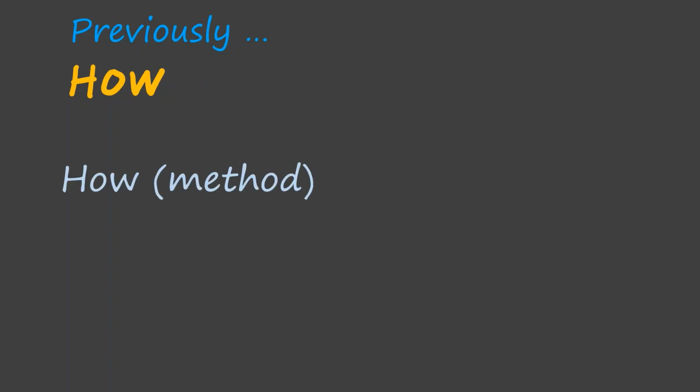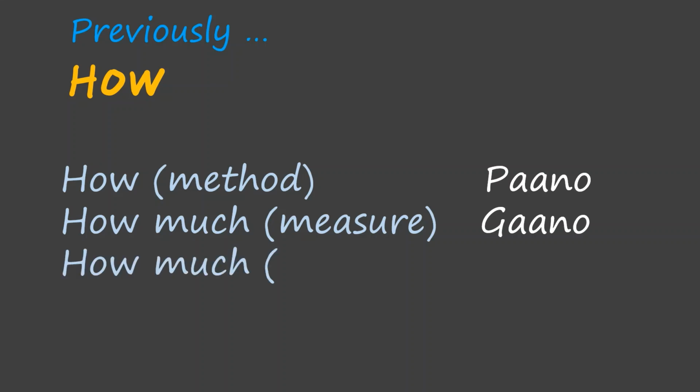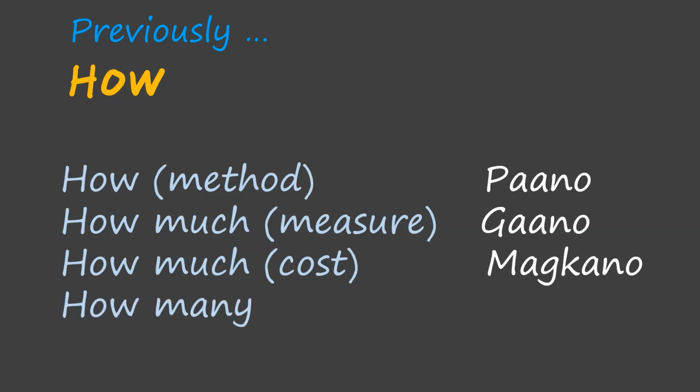Previously, we have learned that we have different ways to say how in Filipino depending on the context. To ask how to do something, as in the method, it's paano. How much is a measure, is gaano. How much is the cost of something, magkano. How many is the count of something, ilan. And in the previous lesson, we learned about paano.